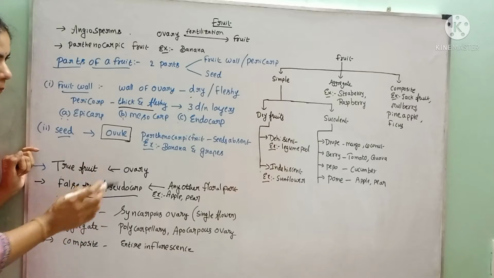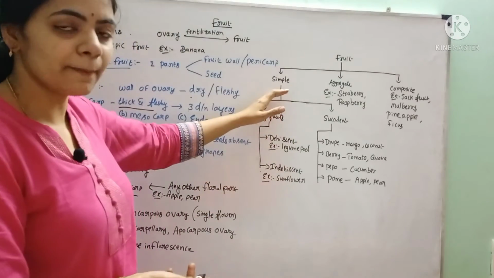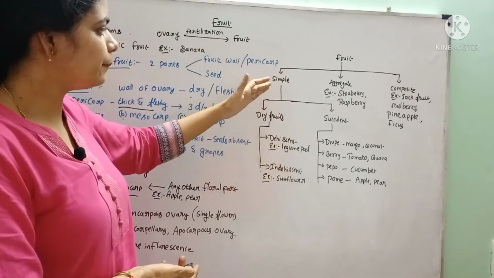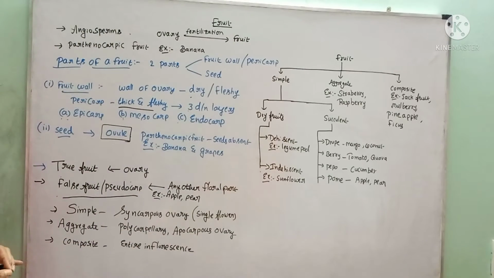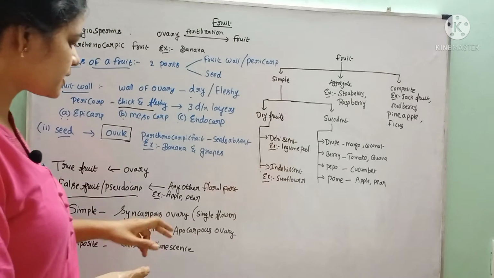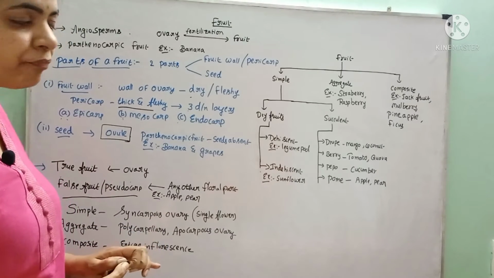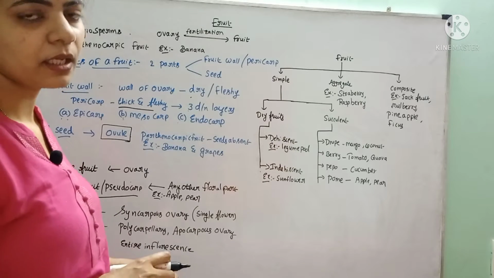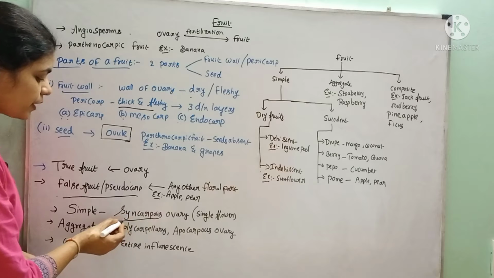And the fruits are classified into three groups. They are the simple fruit, aggregate fruit and composite fruit. The simple fruit is developed from the syncarpous ovary. We have studied the gynoecium. If many carpels are present and the carpels are fused, that is called a syncarpous ovary, right?